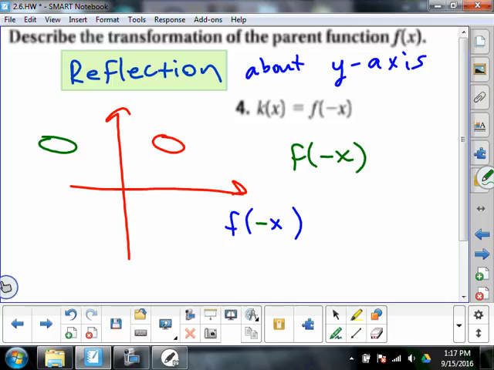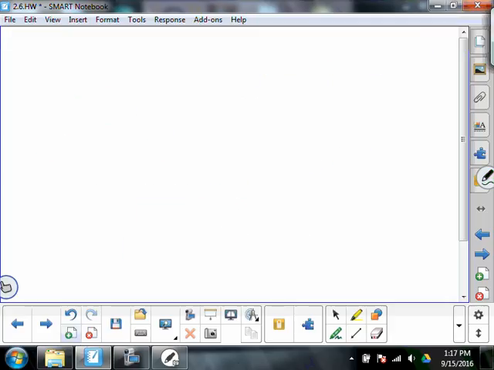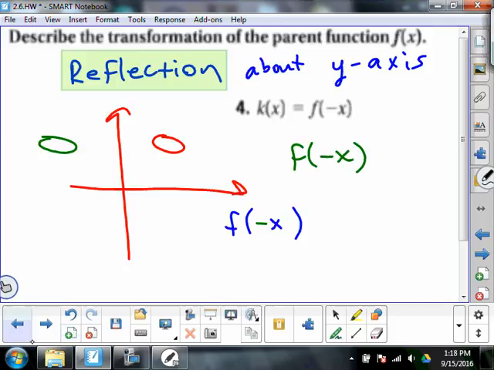To satisfy your curiosity, what else could something be reflected across? If not the y-axis, the x-axis. So if we wanted something reflected across the x-axis, we would have negative f of x. That's reflected across the x-axis. But the answer to number 4 is this is a reflection about or across or around the y-axis.